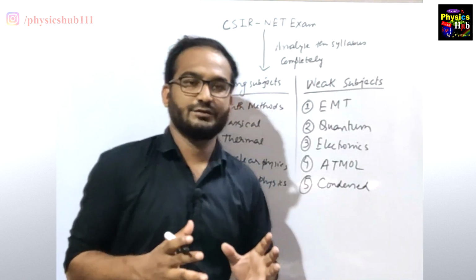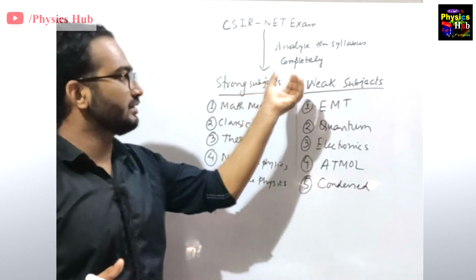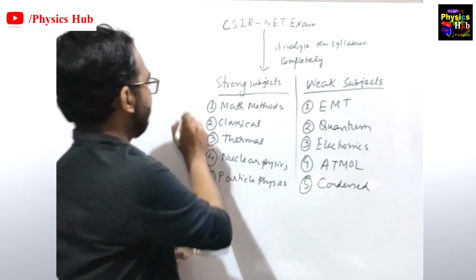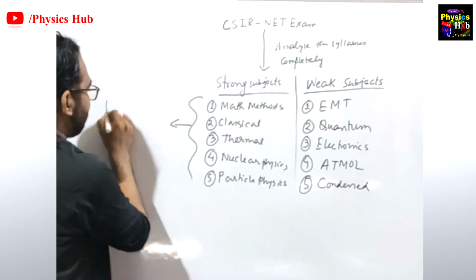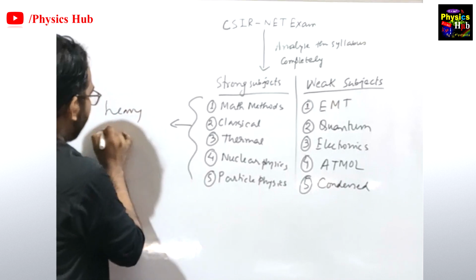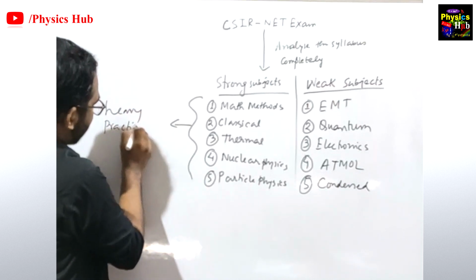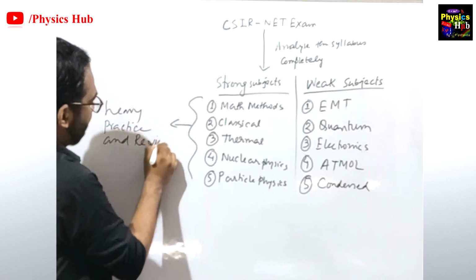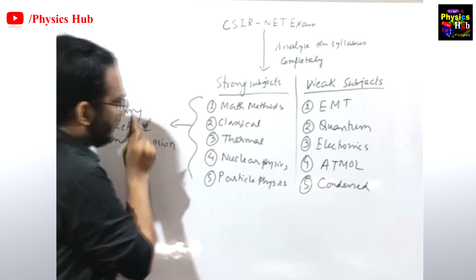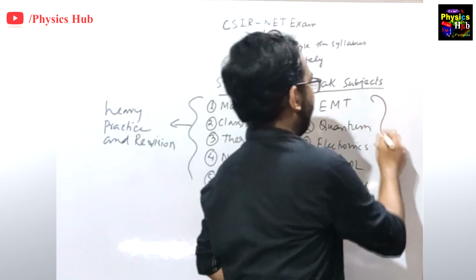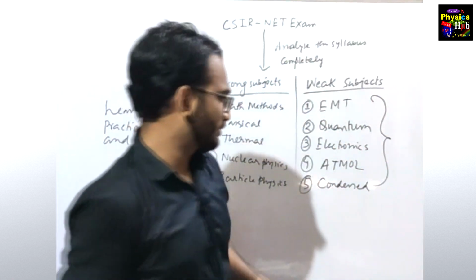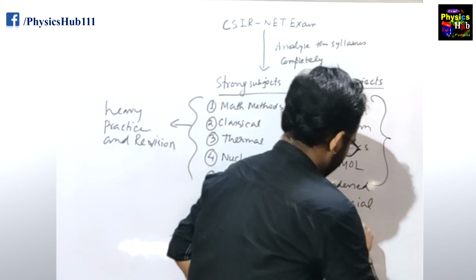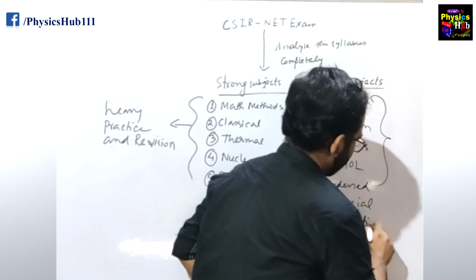Now once you have divided the subjects into strong subject categories and weak subject categories, what you need to do is have heavy practice and revision for these strong subjects. And these 5 subjects which are weak, you should give special attention. You should give special attention to these subjects.